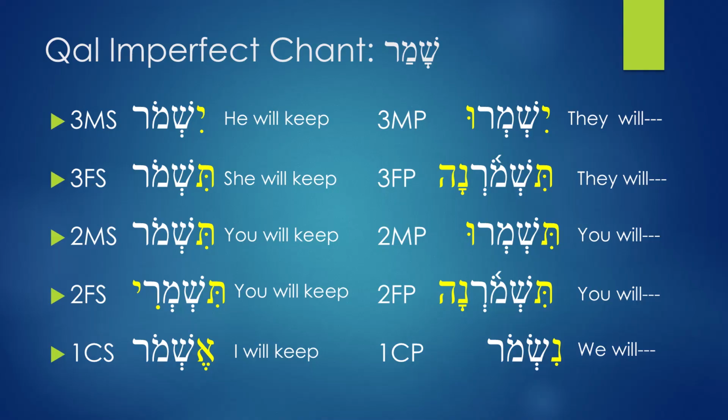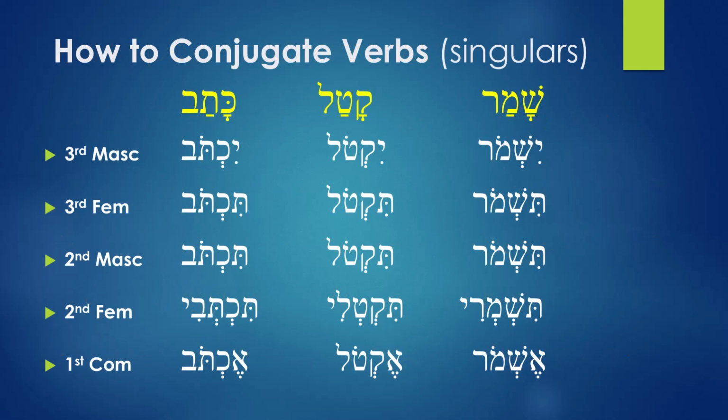Let's look at how we can add different verbs to the prefixes. Alright, so we have three examples here. We have three verbs: katav, katal, and shamar. All these verbs we have already seen. Katav means he wrote. Katal means he killed. Shamar means he kept. So let's look at how these can be turned into imperfect verbs.